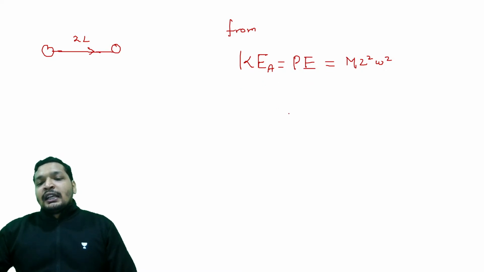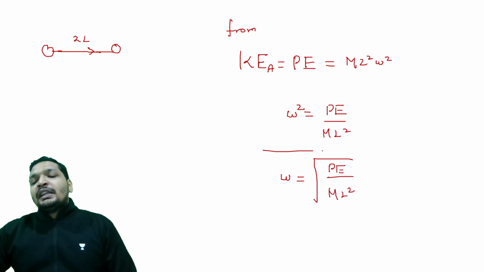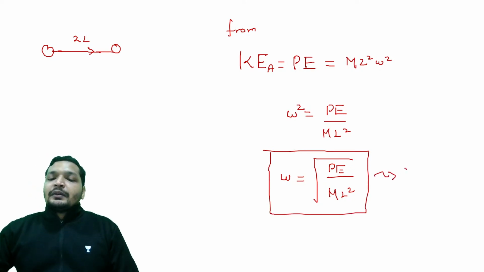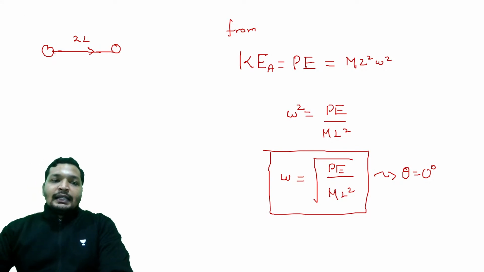From both these equations, I can find out omega. Omega should be how much? pE by m l square, that is omega square. So the angular velocity is going to be how much? What was the angular velocity at theta equal to 0 degrees? Under root of pE divided by m l square. Theta is equal to 0 degrees. Kinetic energy was m l square omega square. Easy, guys. Easy it is.